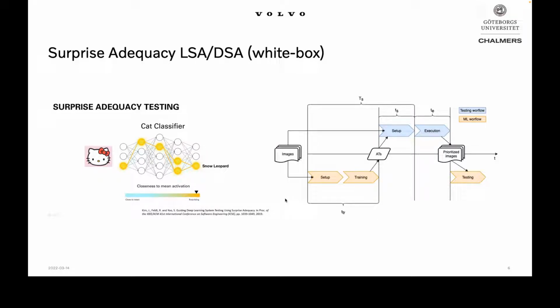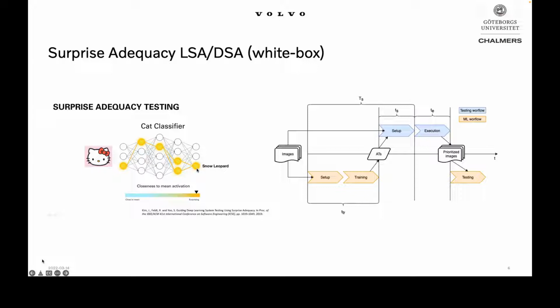So the first one is a white box technique called the surprise adequacy approach. It's a popular testing technique, and it can also be applied for input prioritization. It's based on so-called activation traces, which are just the neuron activation statistics.